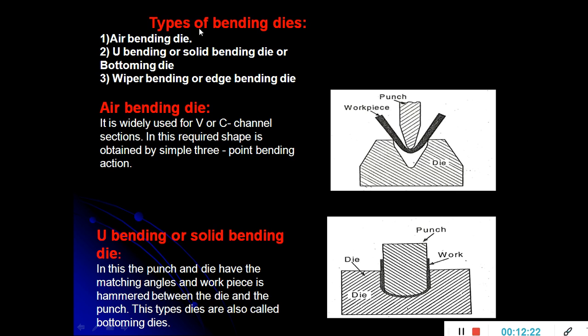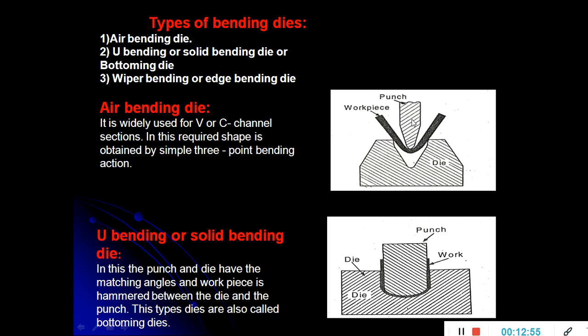Now coming to the different types of bending dies. There are three types of bending dies: air bending die, U bending die, and wiper bending die. So the first one is the air bending die. See here, the air bending die consists of a punch and a die. Here the shape of the punch and die will produce the component, and most probably V shapes and C channels are going to be formed with the help of an air bending die.